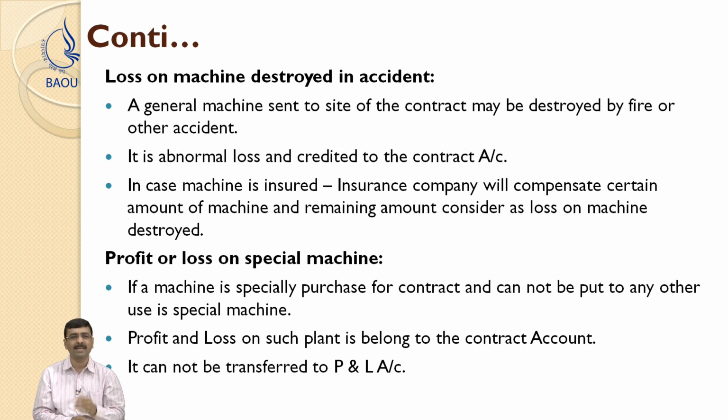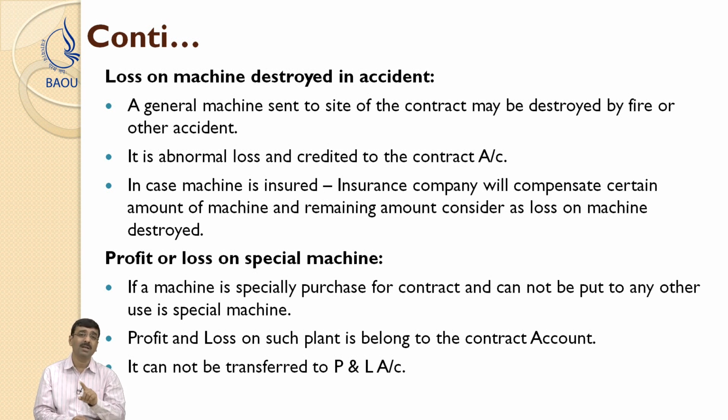But as I said, most probably the question of profit would not arise in case of destruction or theft of plant. Another important thing is the profit or loss on a special machine, which was already discussed earlier. Profit and loss of such plant belongs to the contract account only, and it cannot be transferred to the profit and loss account because it is purchased precisely for the respective contract only.